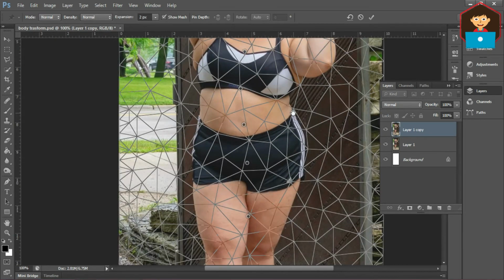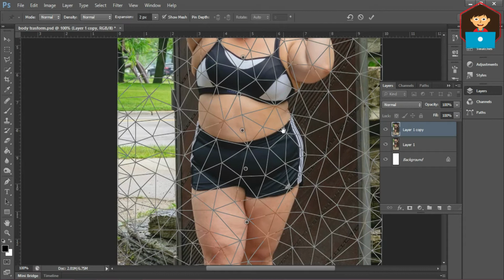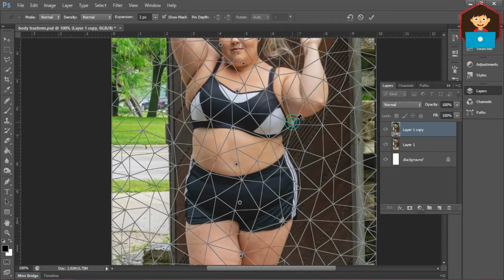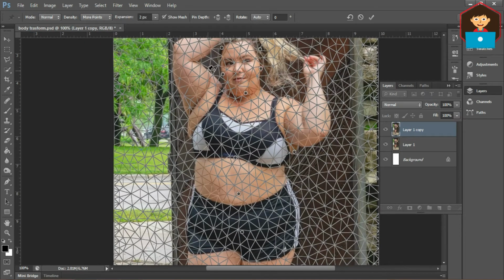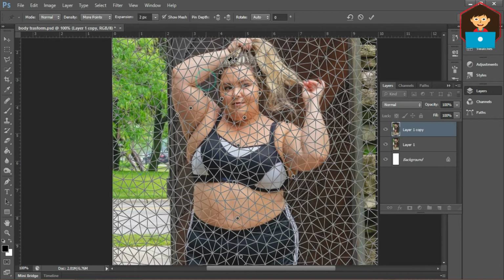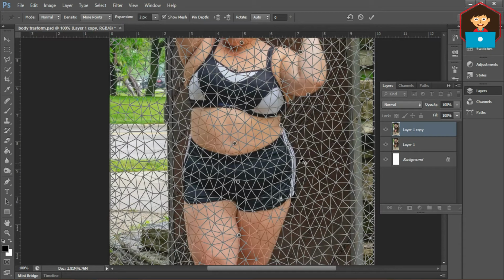Again, I add some points on the mesh. If you want more detail, you can come here and add more points. So now you can do it more perfectly. I have some points here. Wherever you see more fat, you can add a point. If you make any mistake, Alt Control Z, you can go back.